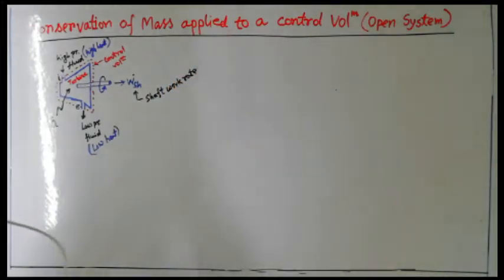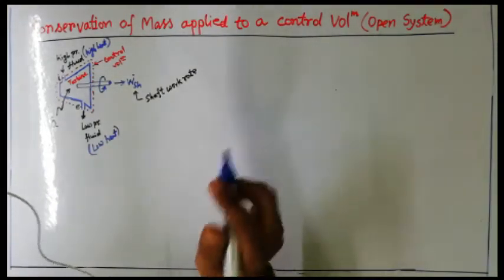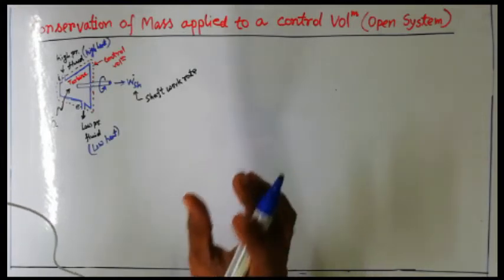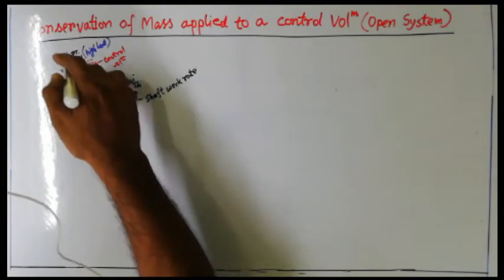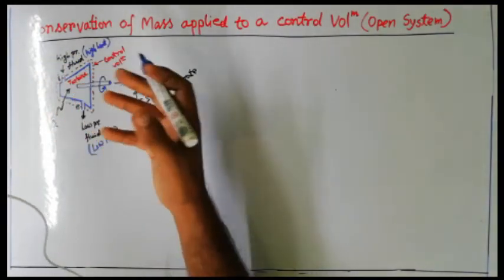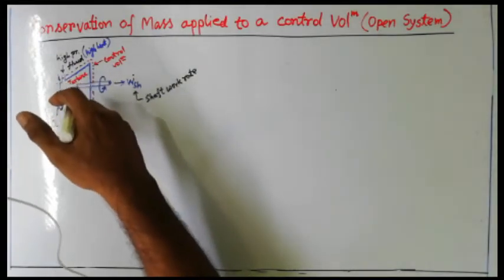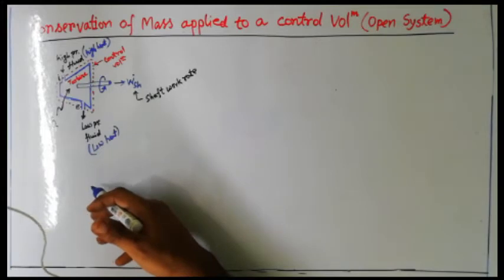Suppose we consider a small time interval dt. Some fluid is coming in, meaning some mass is coming inside, and some mass is going out of the control volume also.